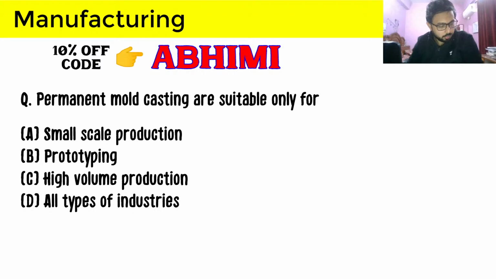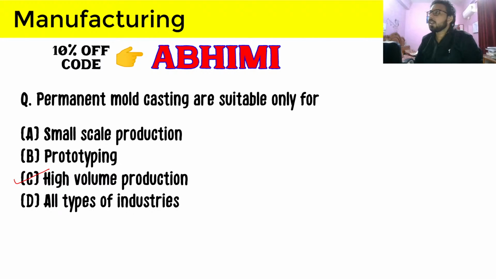Manuranjan, you are also providing C? So Manuranjan and Sorendra have provided the answer C, and that is the correct answer, high volume production. So permanent mold castings are those castings where our mold is not expendable, it is not destroyed or broken off after our casting process is completed.